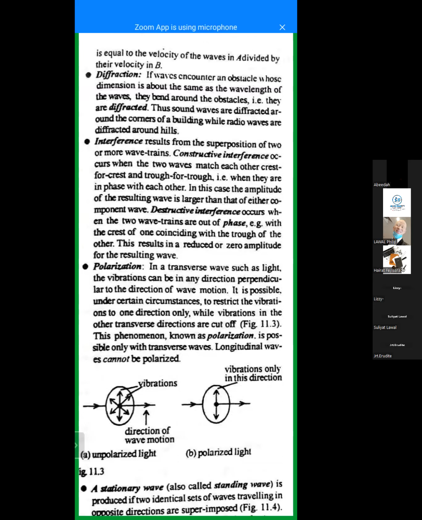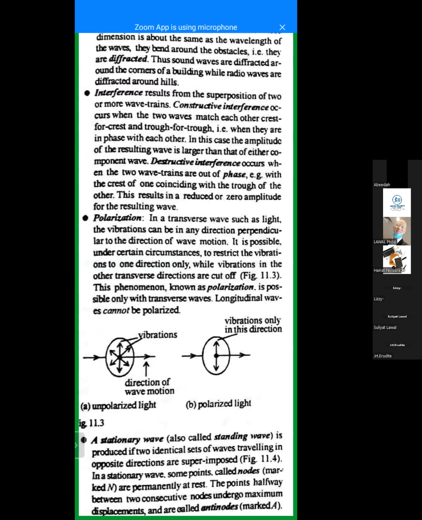Now, let's talk about polarization. I told you earlier that not all waves can be polarized. Maybe you were not listening, but hear it again now. Not all waves can be polarized. The only wave that can be polarized is called the transverse wave. They can ask it in JAMB. JAMB has a way of asking simple questions that can confuse you. The only wave that can be polarized is the transverse wave. And you can see it, they stated it: in a transverse wave, such as light, the vibration can be in any direction perpendicular to the direction of wave motion. It has to be perpendicular.